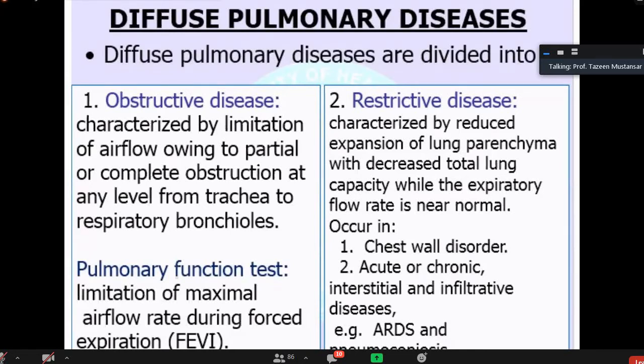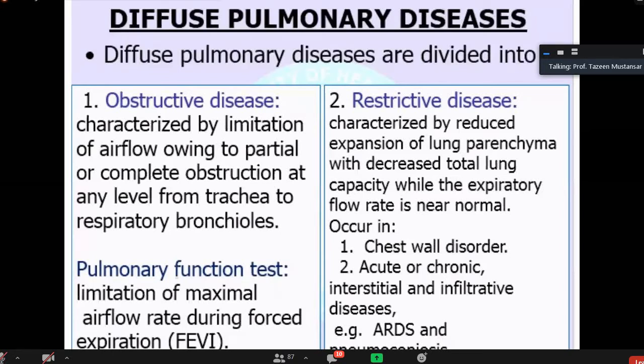Obstructive disease is characterized by limitation of airflow owing to partial or complete obstruction at any level from trachea to respiratory bronchiole. As you know, there is dichotomous division of the trachea into right and left bronchus. Then the right and left bronchus are further divided: on the right side there will be 3 bronchi, and on the left there will be 2. And there will be further division of these bronchi into bronchioles. Up to the bronchi, mucus secreting glands and goblet cells are seen, but they are not present in the bronchioles.